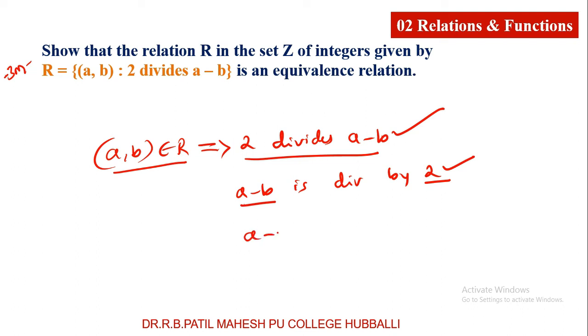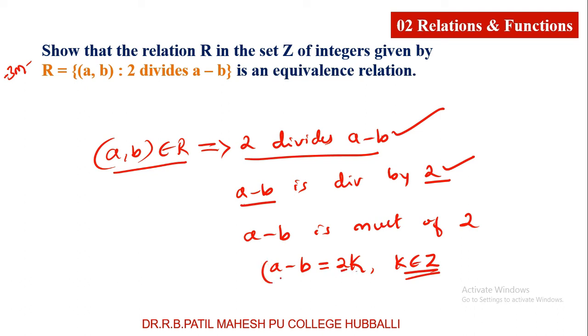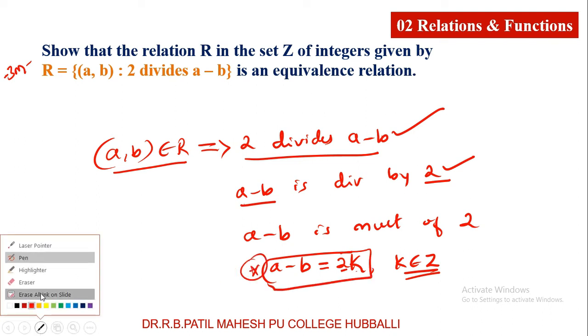Even you can express it as A minus B is multiple of 2. That A minus B is multiple of 2 can be written A minus B is equal to 2k, where k belongs to the set of integers, because k is multiplying by 2, no? Therefore, A minus B is multiple of 2 can be written in this format. Hope you understood this about the relation.